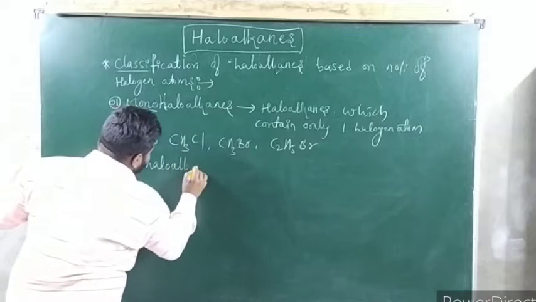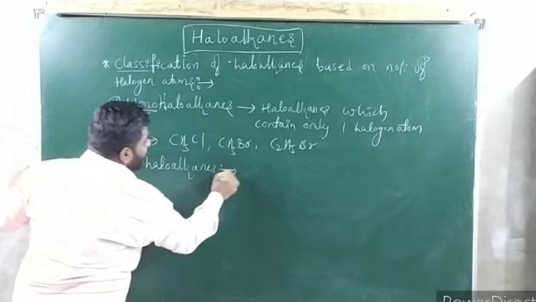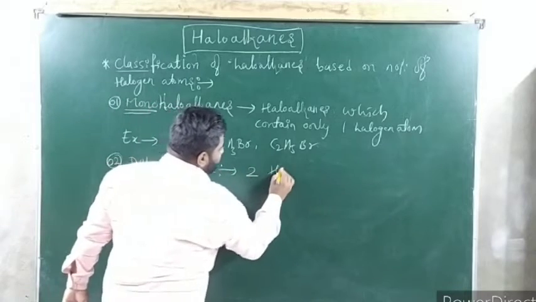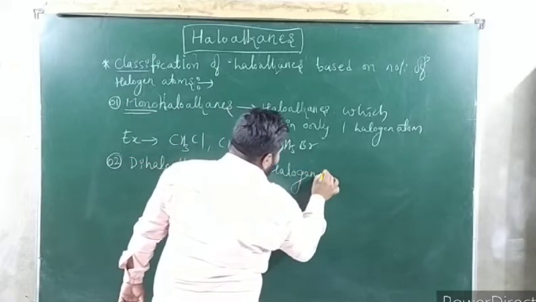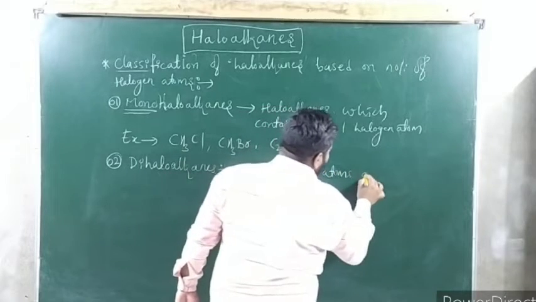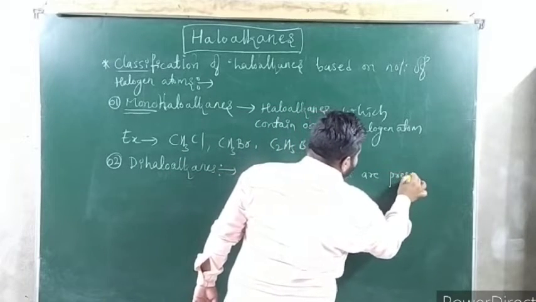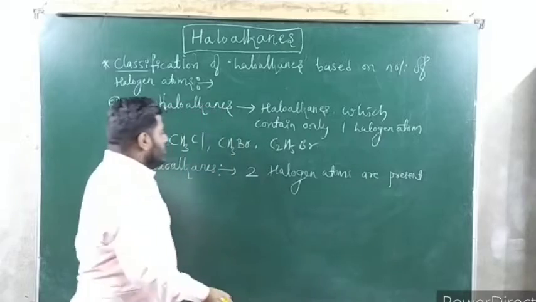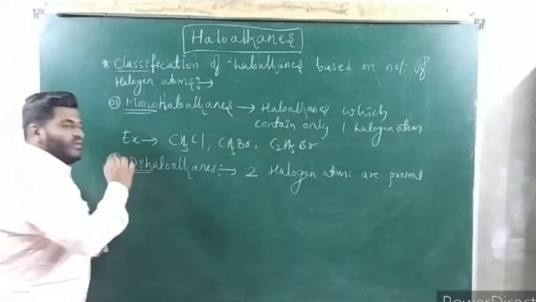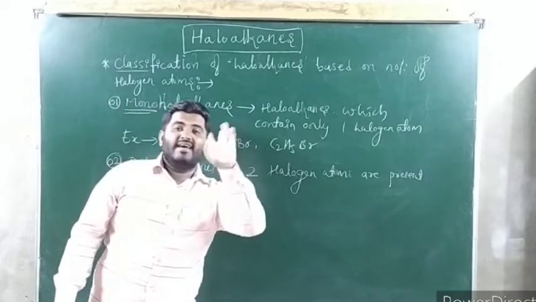Dihaloalkanes. Here, how many halogen atoms are there? Two halogen atoms are present. So, in dihaloalkanes, two halogen atoms are present, which means again there are two types.